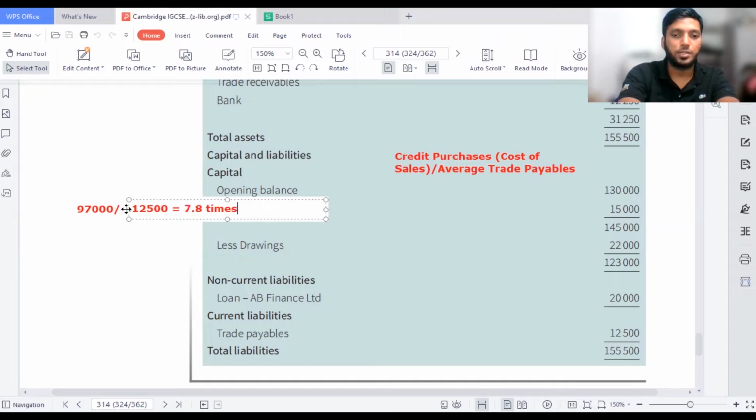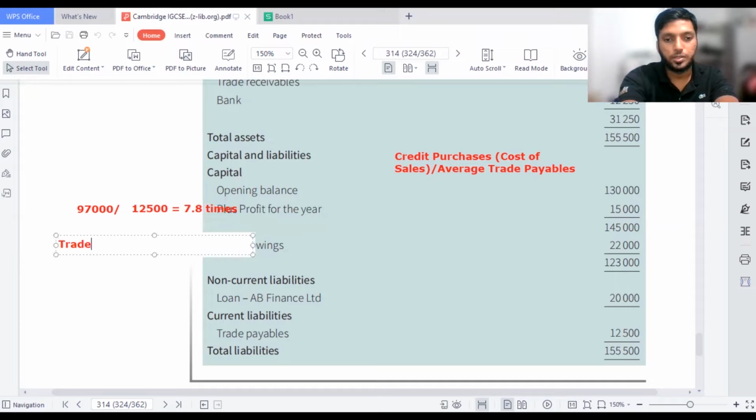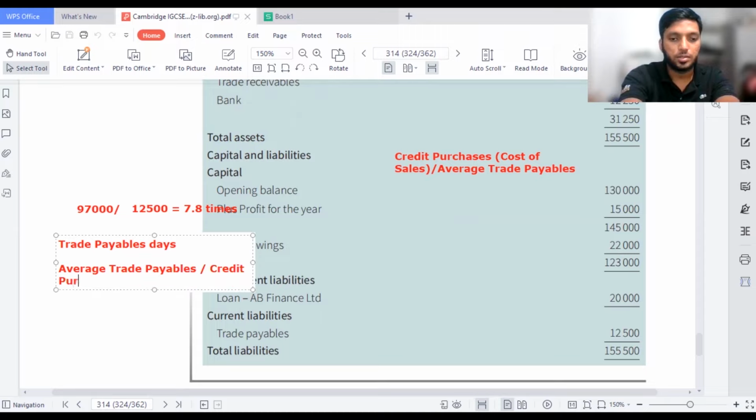And if I'm going to find the formula of trade payables days, how do I take, guys? Now you know how to calculate: average trade payables divided by credit purchases, right? So average trade payables is how much? Average trade payables is 12,500 divided by credit purchases, 97,000, into 365.